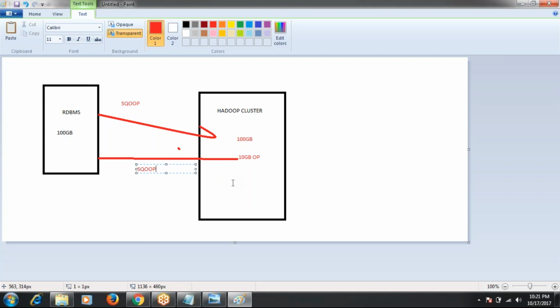We are writing some Sqoop jobs. By using that Sqoop job, we are connecting to the Netezza database, and from Netezza we are getting the data and putting it into the Hadoop cluster. After putting the data in the Hadoop cluster, we are processing the data by using Hive.